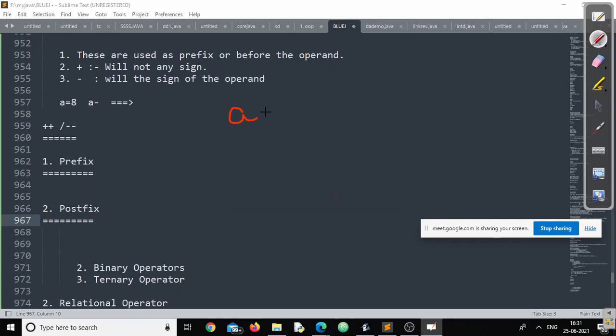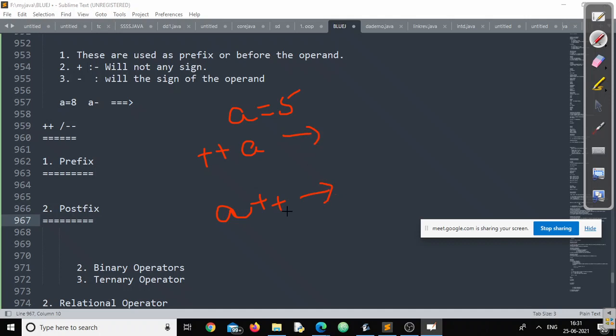Suppose the value of a is 5. Listen very carefully. I want to add the plus plus operator as prefix, and I can also use the same operator as postfix. Let us understand the difference between these two.